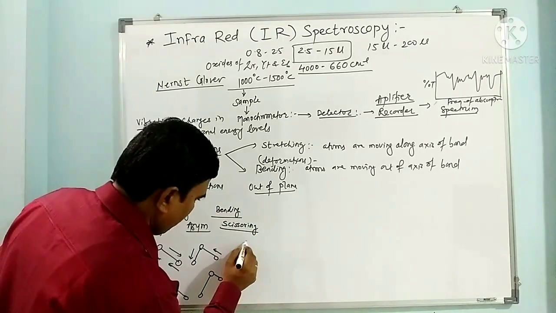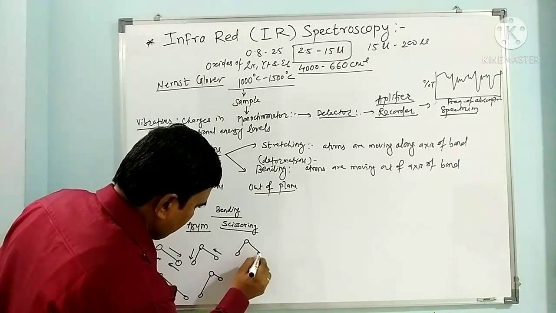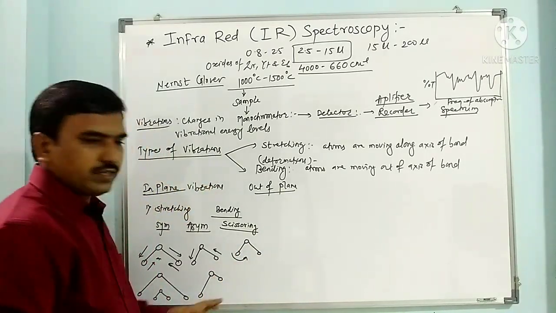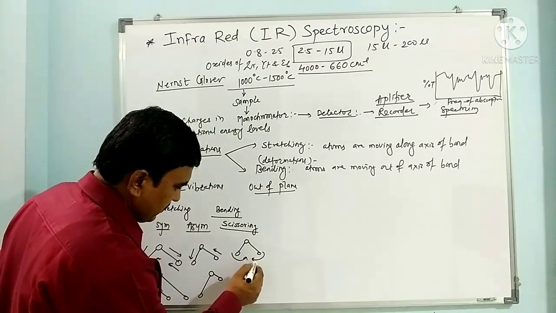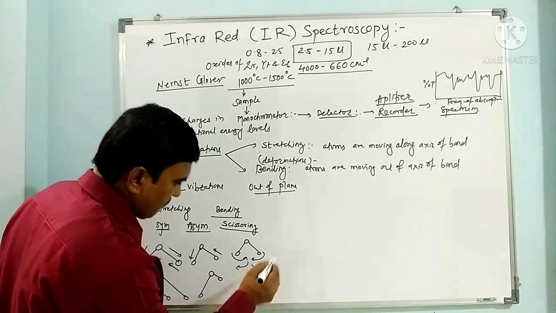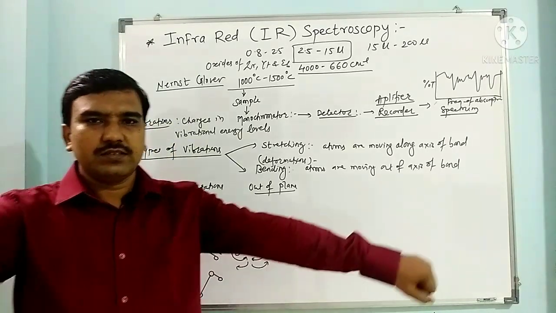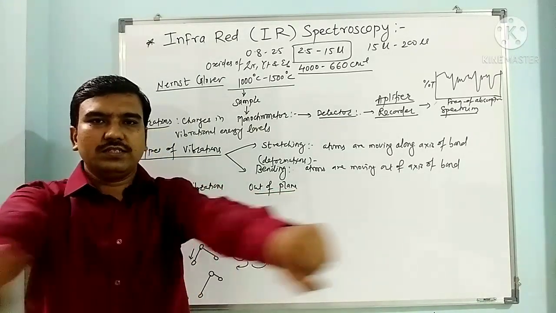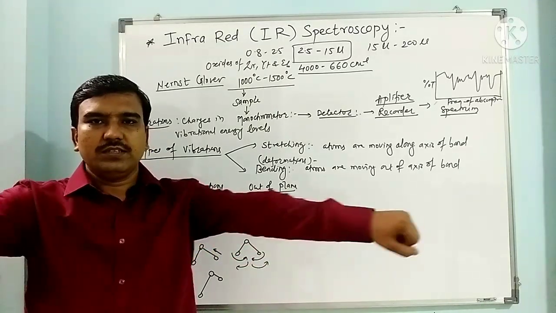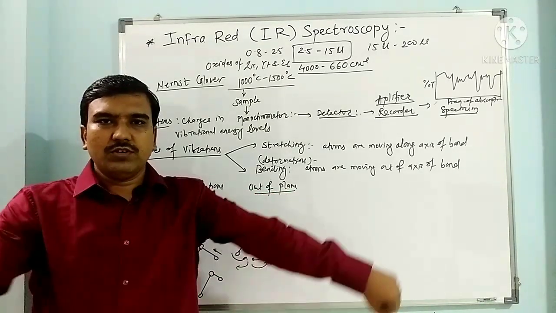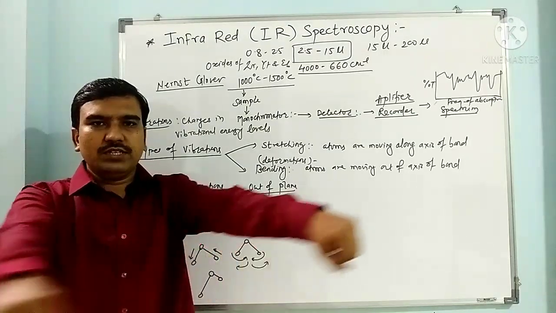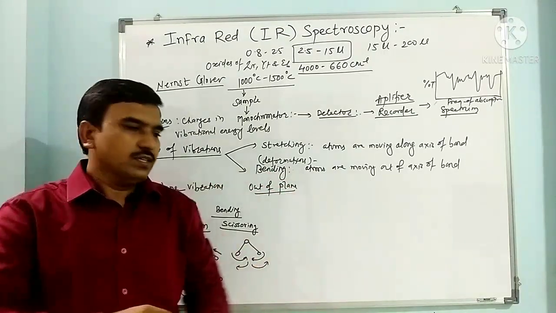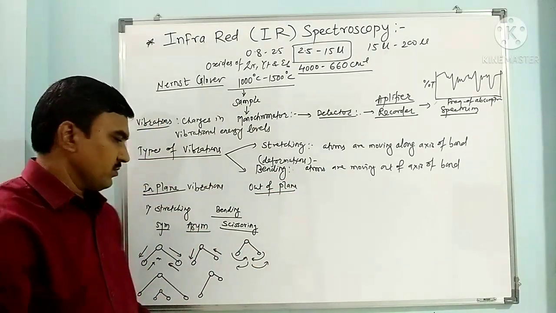If you see the molecule, both atoms come closer to each other, and again both go away from each other. These are in the plane, they come close to each other or go away from each other. So this is scissoring, just like a scissor.